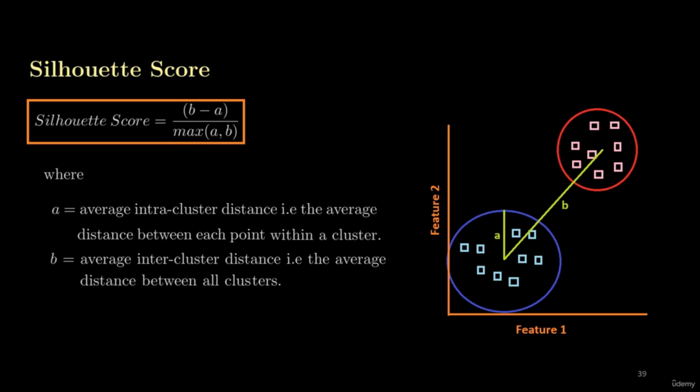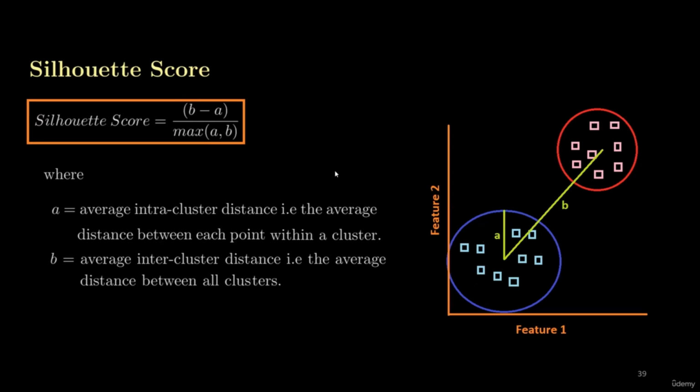Now, A is the intra-cluster distance, that is the average distance between each point within a cluster. The way to find A is, we have a centroid here. Calculate the distance of each point from its centroid, and then take the average of all the distances. This is the within-cluster distance, called the intra-cluster distance. B is called the inter-cluster distance, or the between-cluster distance.